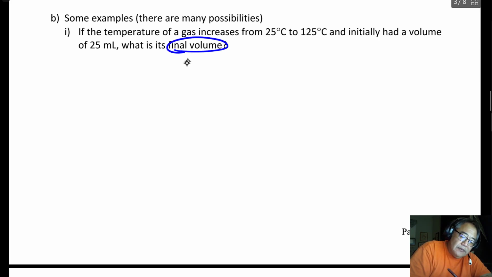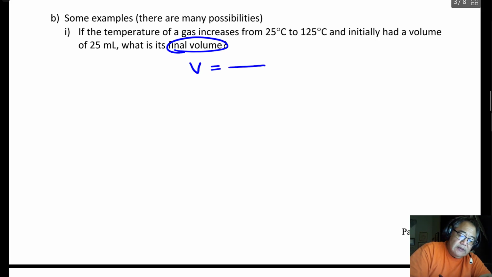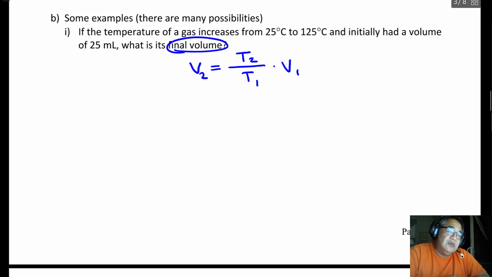I'm looking for V. And I know that if I increase the temperature and everything else stays the same, the volume should increase, because those would be directly proportional to each other. So what I could write is this. It's a proportionality of temperature. So it's going to be temperature 2 over temperature 1, and that's going to be times the volume 1. So volume 2 is equal to temperature 2 over temperature 1 times the volume 1.